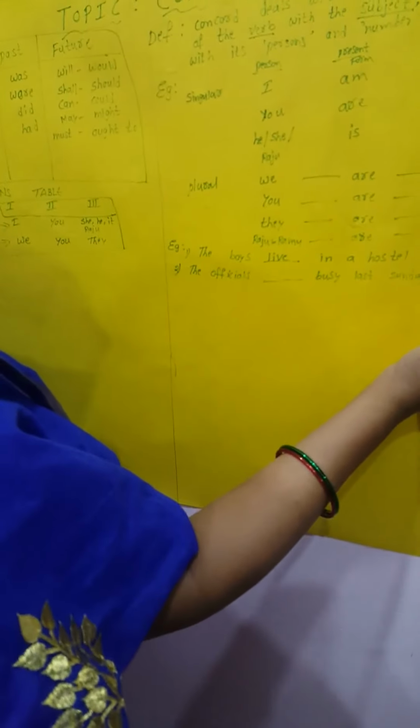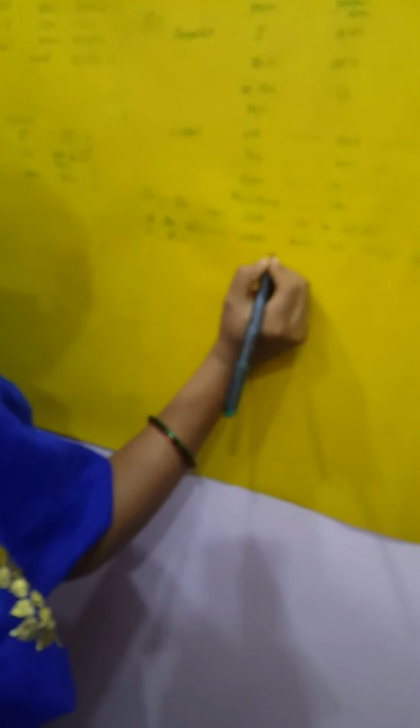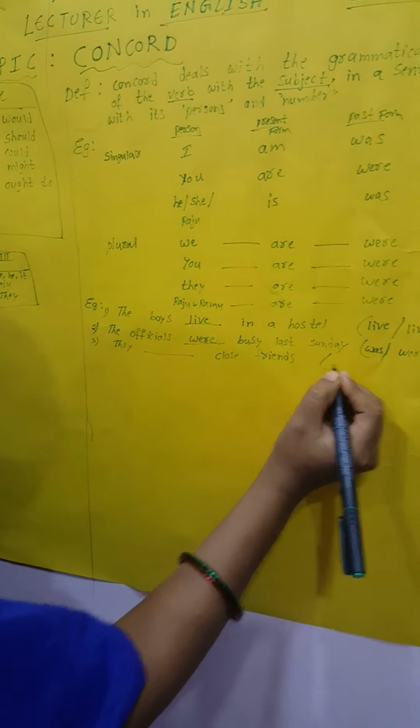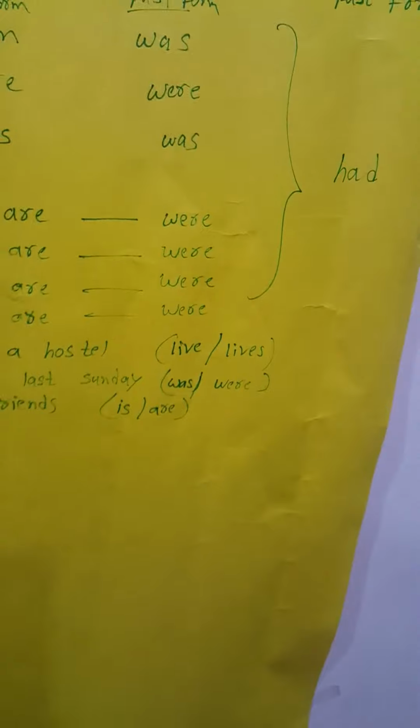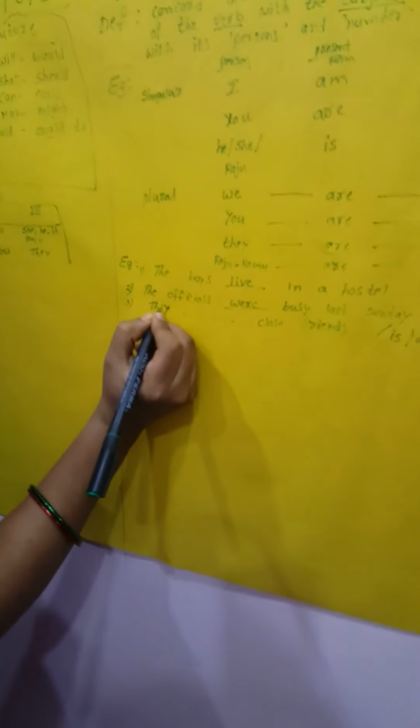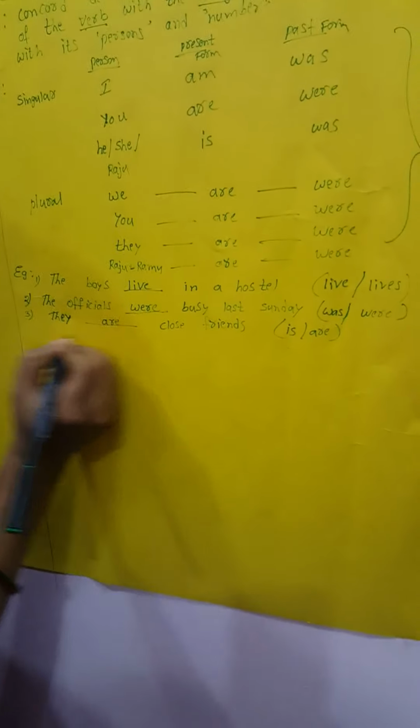So the suitable word here is were. And the third example: they dash close friends. The given words are is or are. What is the suitable word here? They gives the plural sense, so we use are here. This is the correct one, are.